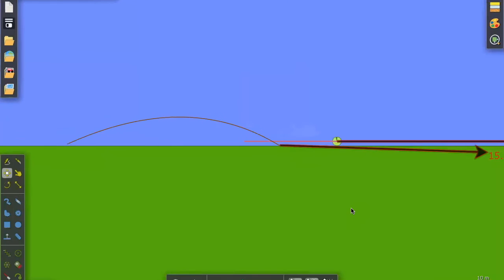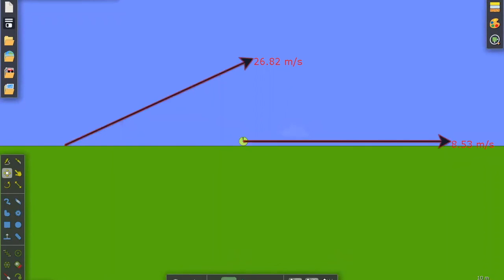Overall, out of this project, we found it incredibly interesting to see how different gravitational constants affected projectile motion and gave us quite a view on how astronauts might be able to play football in the future.